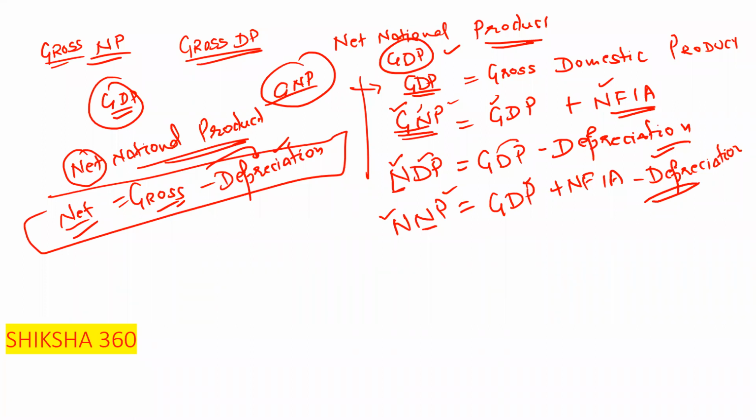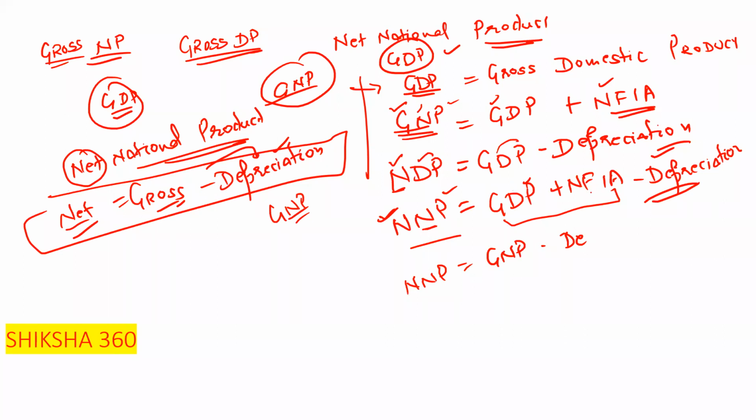We know that GDP plus NFIA. Sometimes they will give GNP directly to calculate the NNP. So we know that this one is GNP. So NNP is equal to GNP minus depreciation.